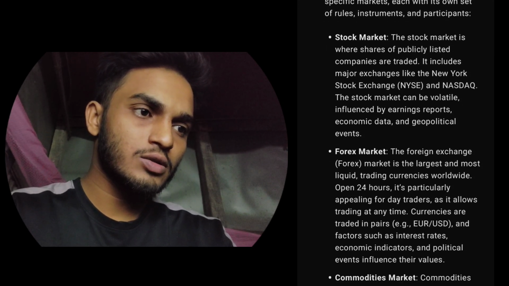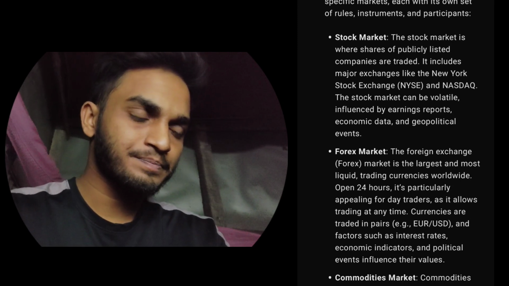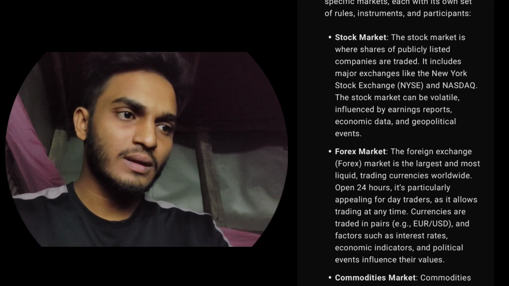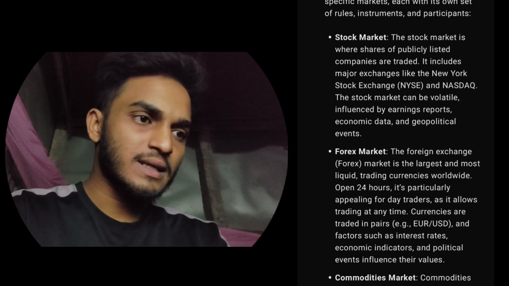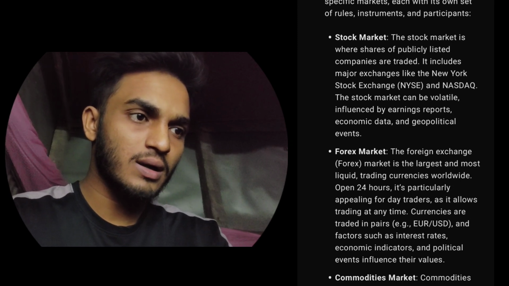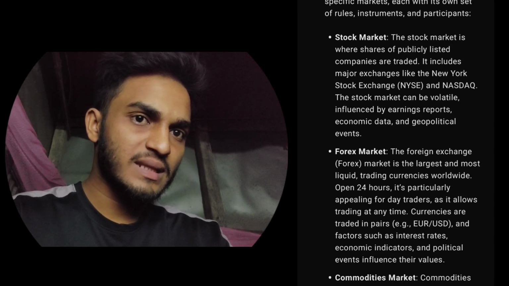and participants. Stock market. The stock market is where shares of publicly listed companies are traded. It includes major exchanges like the New York Stock Exchange, NYSE, and NASDAQ. The stock market can be volatile, influenced by earnings reports, economic data, and geopolitical events.